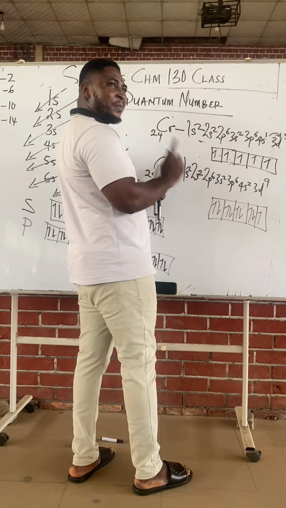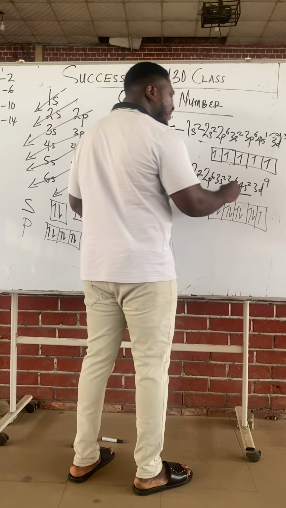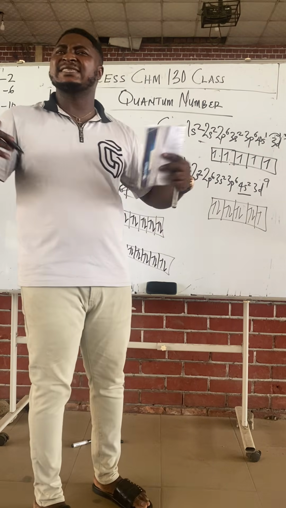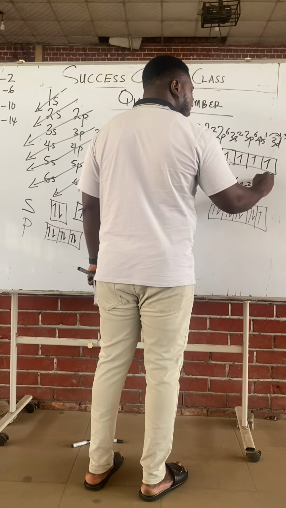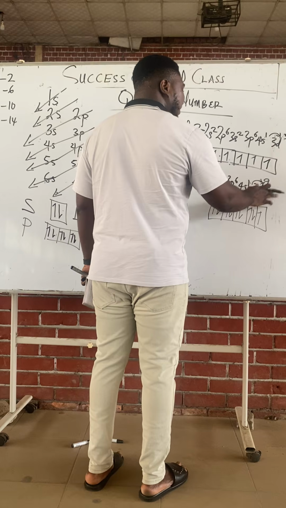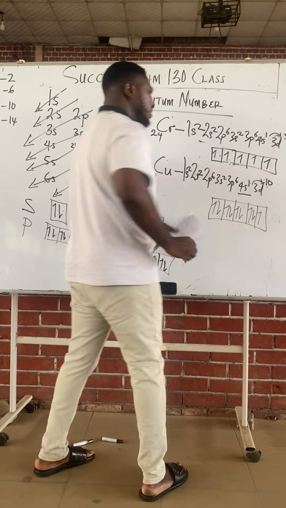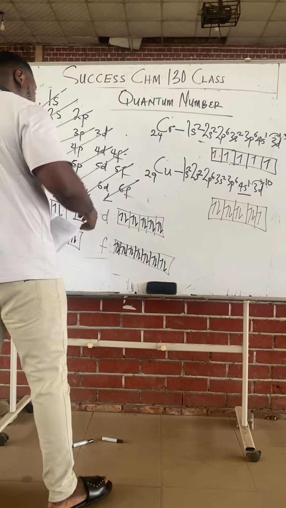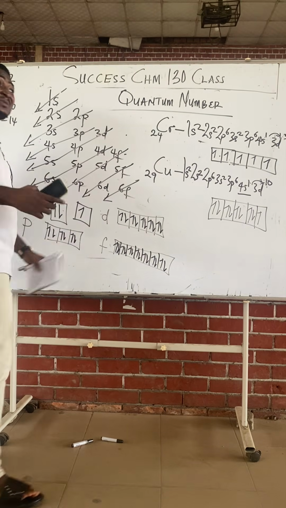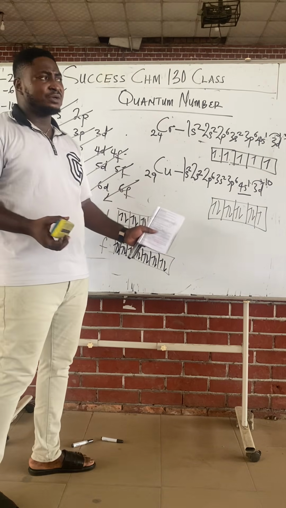It happens in chromium and copper. The s orbital does not mind giving you 1 electron. With 1 electron, s is still stable. It doesn't affect it. There is a transfer of 1 electron from the 4s to the 3d. Chromium and copper, please take note. This is the spdf configuration of elements.